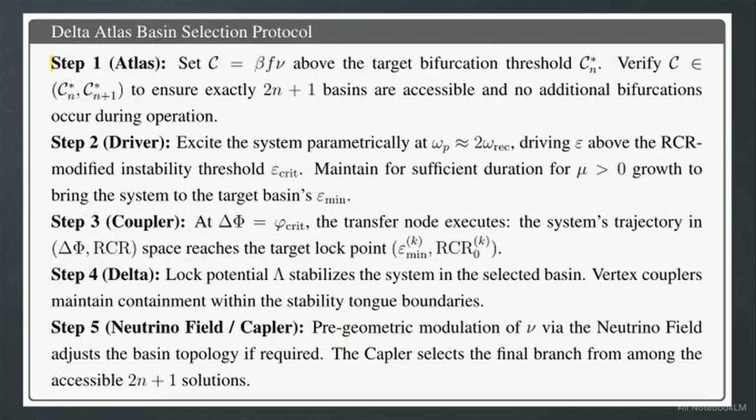The full protocol follows 5 rigid steps. The atlas sets parameters above the threshold. The driver excites the stability boundary. The coupler transfers the phase strain state. The delta mathematically anchors the parameter. Finally, the coupler selects the final solution branch.